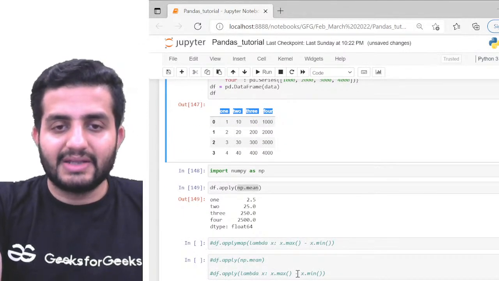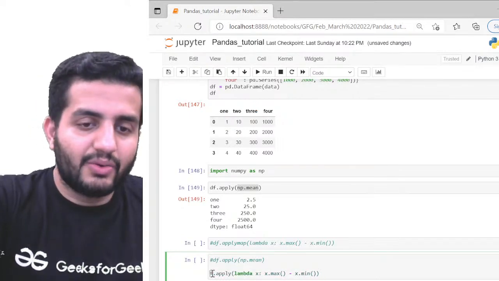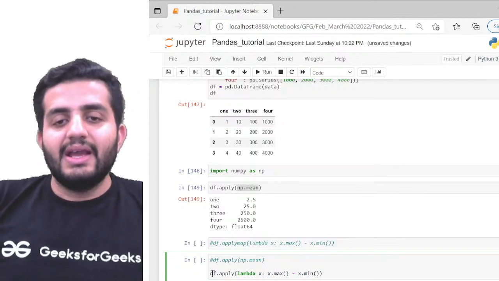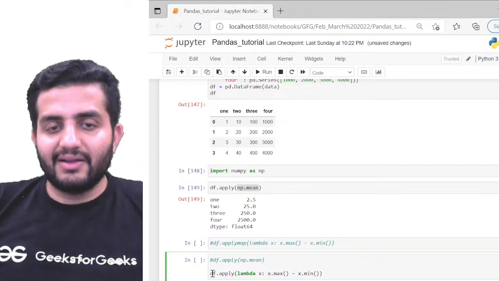Okay, as simple as that. So this is how it works. Also on top of this, I can do some complex operations. For example, I want to find the range of my values.